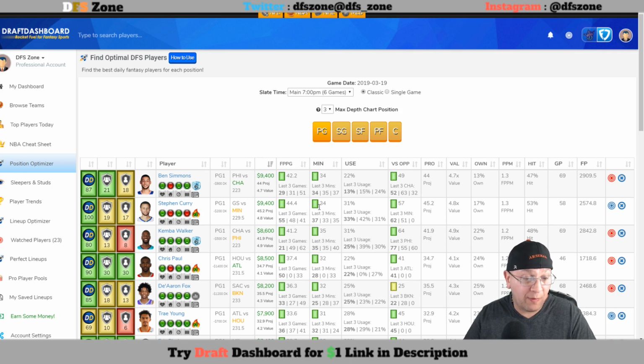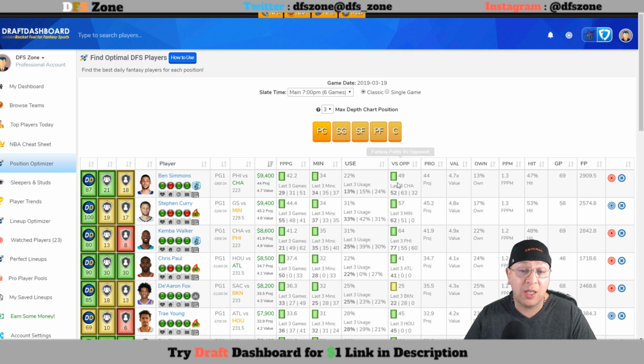Ben Simmons here at $9,400 on FanDuel. I do not love his price on FanDuel. I think it's okay. I think you can play him there in this particular matchup, but his DK price stands out a whole lot better. $8,500. You need only 43 for value there, and he's averaging 42.5. He hasn't hit 42 or better in 2 straight games, but he did have a 51 spot 3 games ago. He's playing more than enough minutes. As you can see, his minutes have been trending up. They will be up again today with Embiid out, and his usage rate will be up as well.